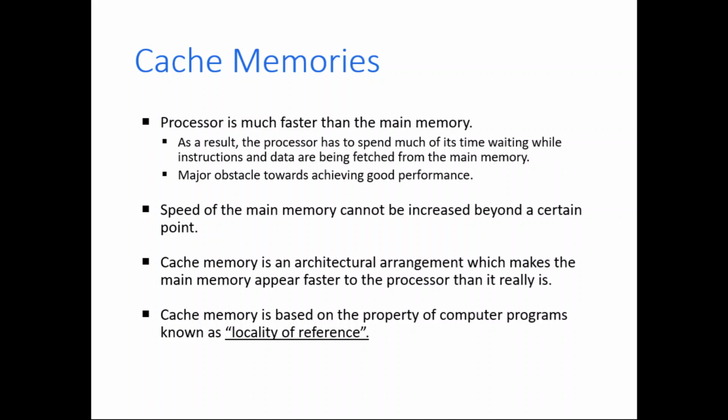As you know, cache memories are high speed memories which are placed in between main memory and the processor.